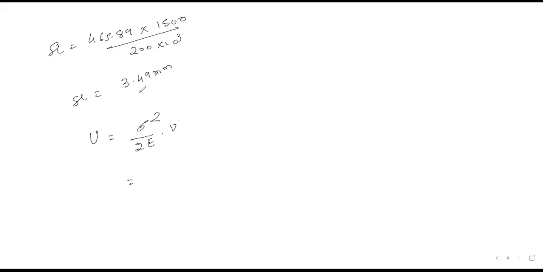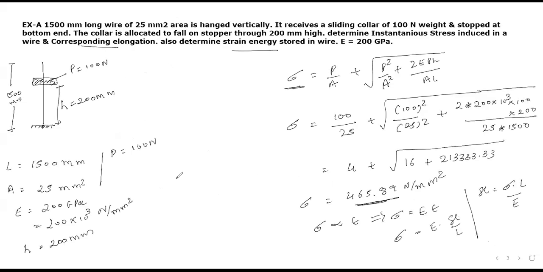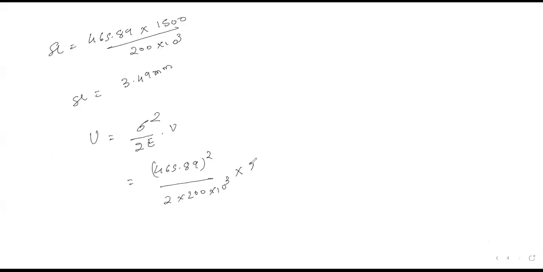Again put all the values. Sigma equals to 465.89 squared, divided by 2 into 200 into 10 raised to 3, multiplied by volume. Volume is not directly given, but we can write volume equal to area into length, 25 multiplied by 1500.